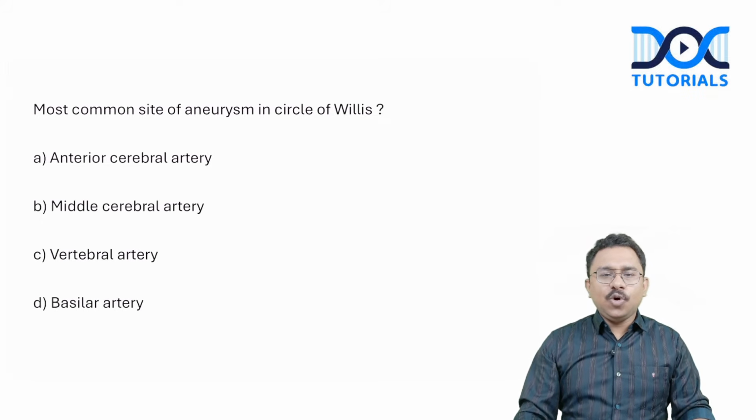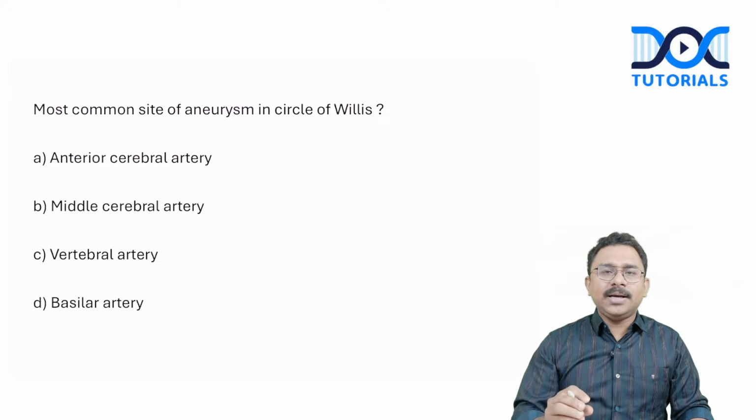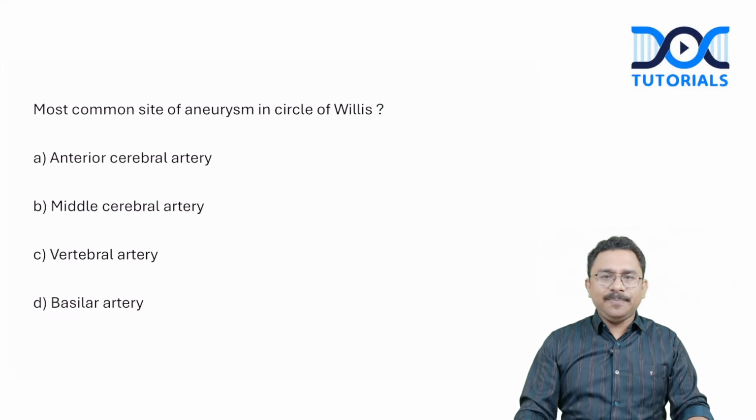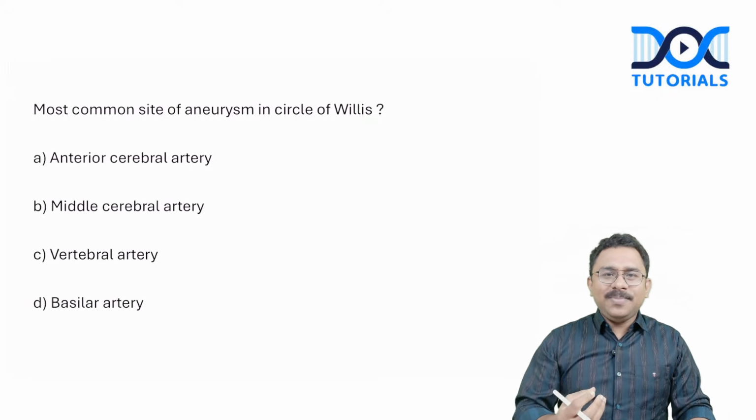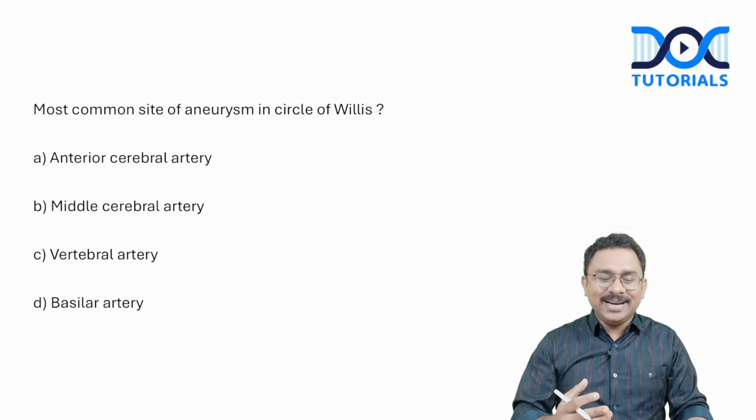Okay. So what is the most common site? Actually, the most common site, it is the junction of anterior cerebral artery with anterior communicating artery. That is the best answer. Okay. Now, though the question looks apparently simple to many of you, I think it is not that easy, and there is a slight controversy to this. Let me just explain.